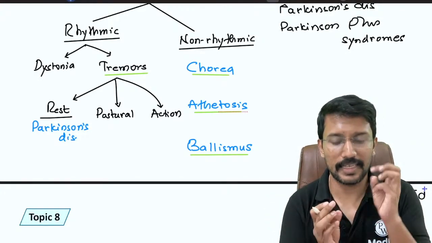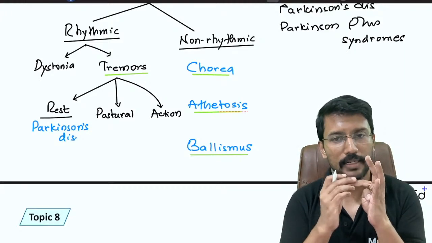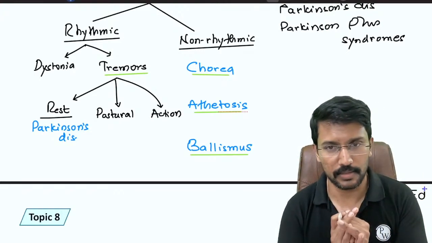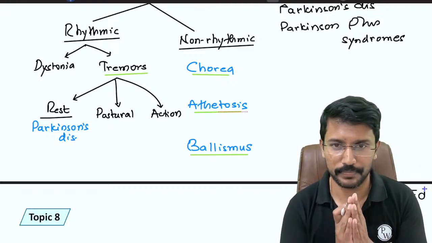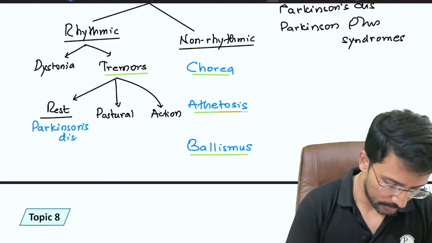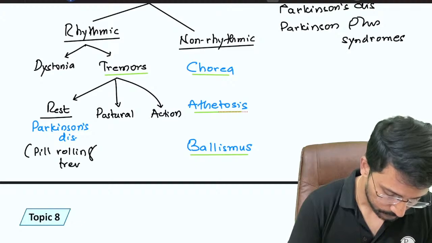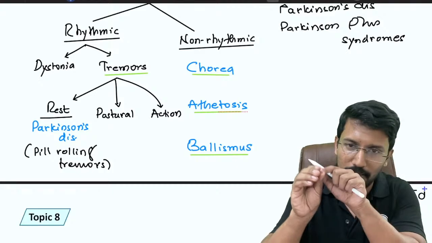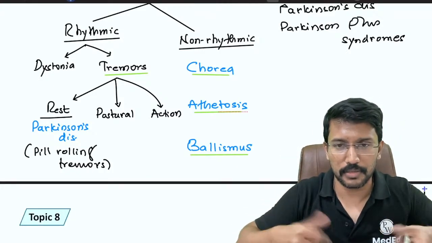So Parkinson's disease, it has three cardinal symptoms, right? What are those cardinal symptoms? One is bradykinesia, second is rigidity, and third is tremors. These three are called the cardinal symptoms of Parkinson's disease. So bradykinesia is a hypokinetic movement disorder, tremor is a hyperkinetic movement disorder. In addition to that, it also has rigidity. Right, we call it pill rolling tremors. Why are they called pill rolling tremors? Because these tremors appear like the patient is holding a pill between their thumb and the index finger, and they're trying to roll it. So when you see a Parkinson's disease patient, this is what they're doing.